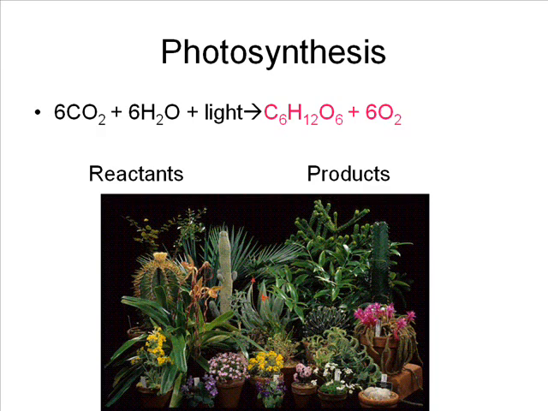The things on the right side of the equation are known as the products. The two products of photosynthesis are glucose or sugar, which is C6H12O6. This chemical is basically responsible for all of the food on Earth in one way or other, and also 6 molecules of oxygen gas. This is the oxygen that we breathe.